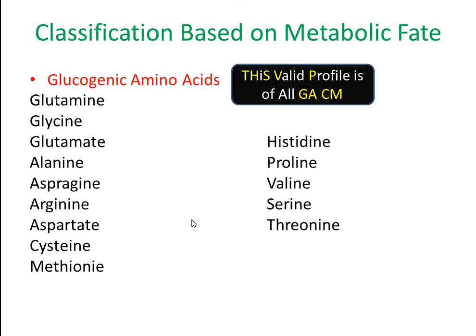So how to remember all these different amino acids? This can be remembered by this sentence, this valid profile is of all GACM. Here all GA indicates all the amino acids starting with G and A are glucogenic amino acids. So those amino acids which start with the letter G and A are all glucogenic in nature.